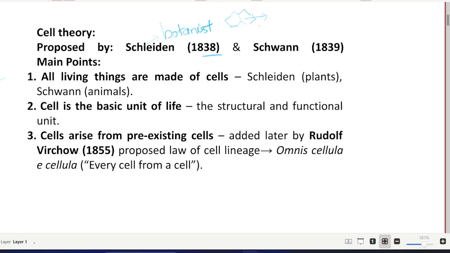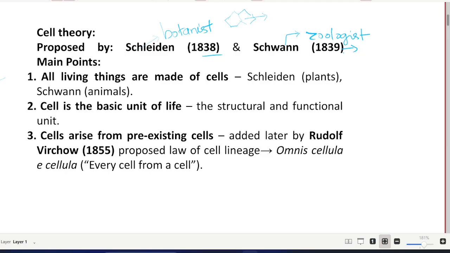And likewise, another scientist known as Schwann, a zoologist, was observing animals, and he was also looking at the compartments, and eventually found that they were cells, and all the animals were also made up of cells.